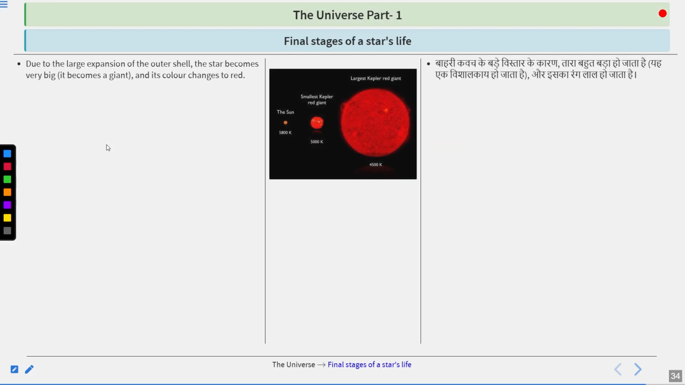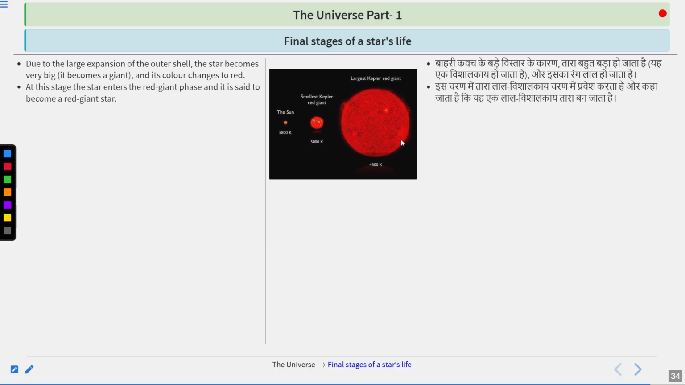Due to the large expansion of the outer shell, the star becomes very big. It becomes a red giant, and its color changes to red. Like here you can see, this is a red giant, this is the sun. Here you can see how big it is. At this stage, the star enters the red giant phase and it is said to become a red giant star.